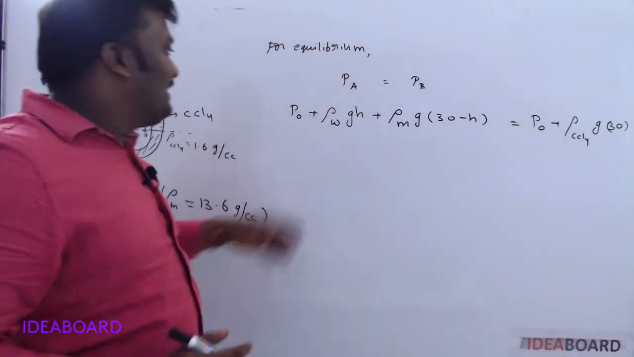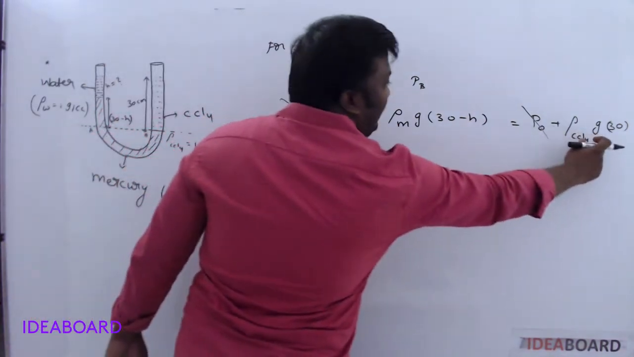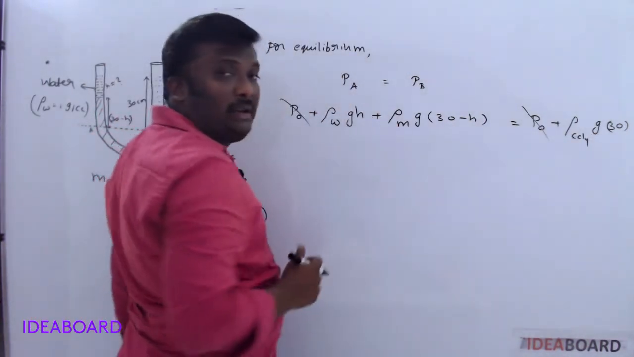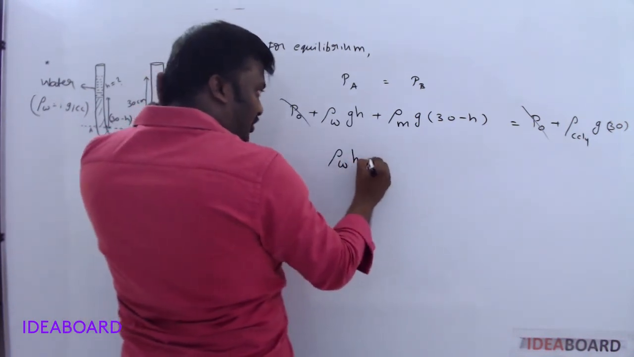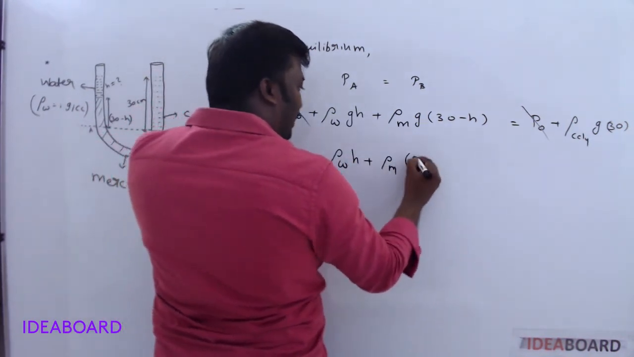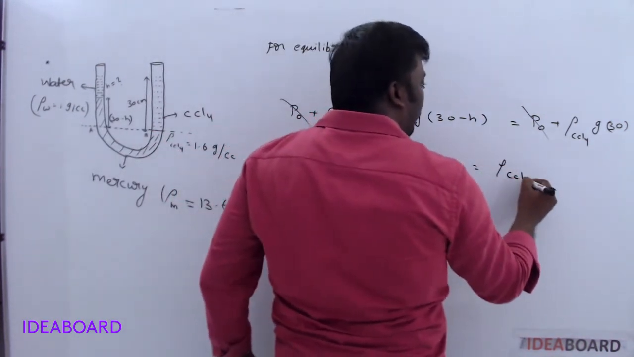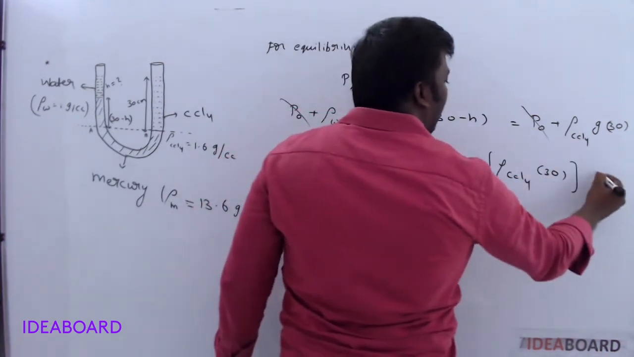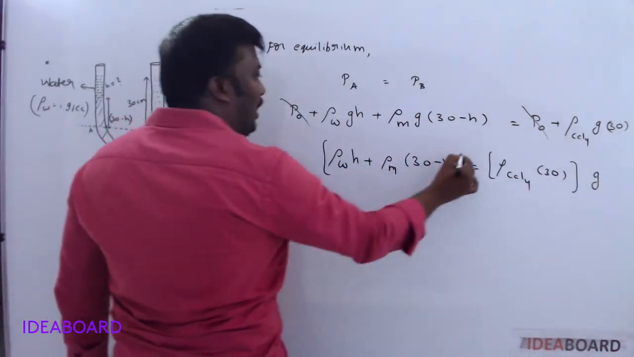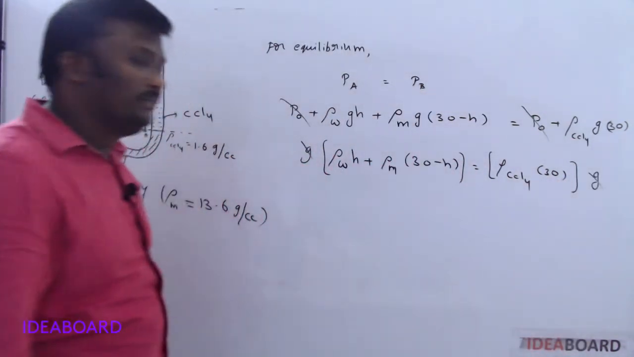So P naught will be taken on this side. Then P naught and P naught cancel, and g is common here. Then what we have? Density of water into H plus density of mercury into 30 minus H is equal to density of CCl4 into 30. Here g and here also g is common, so the g and g cancel.